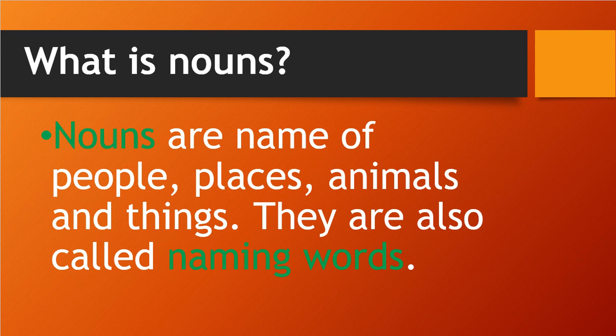So what we understood here is what we call a noun: nouns are the naming words. Please read it again to understand it.